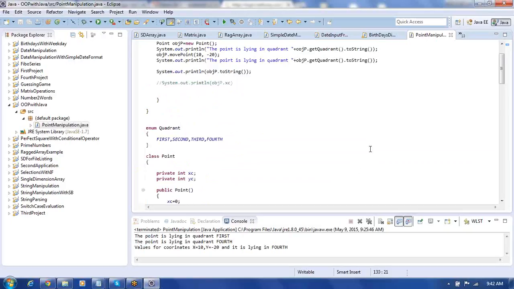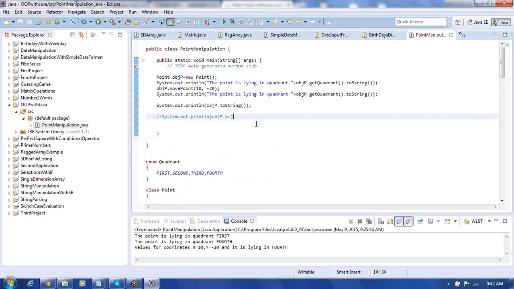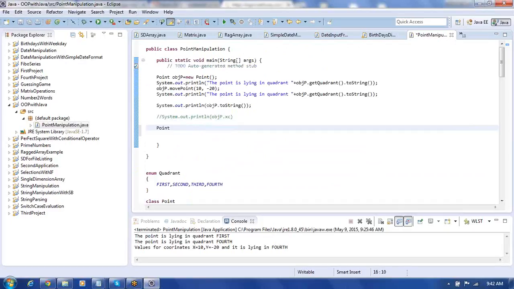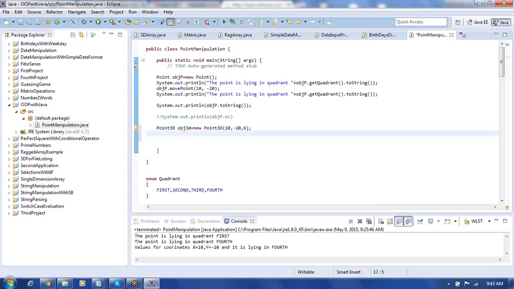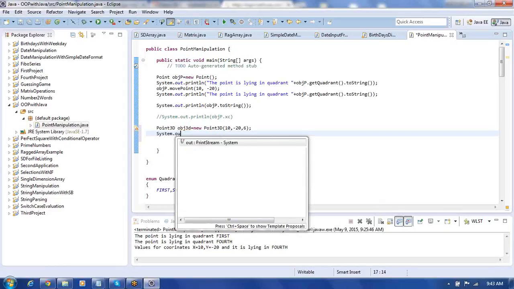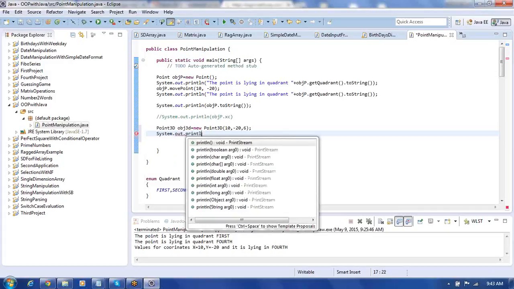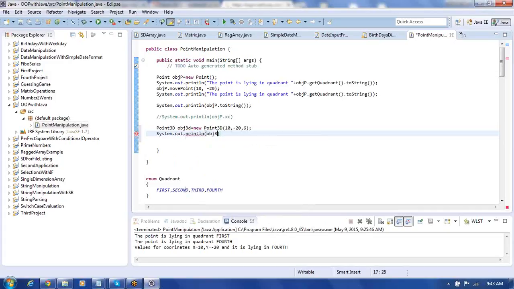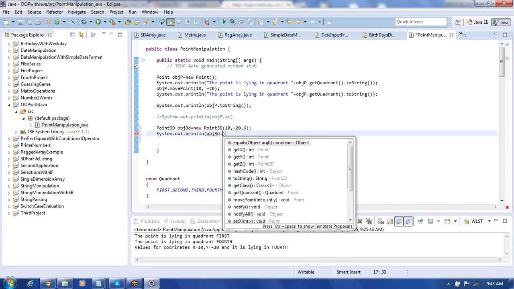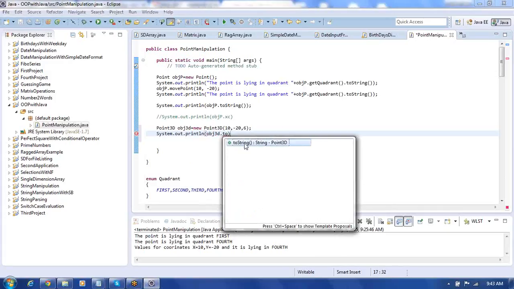If we come to this, then try to create here a Point3D and call toString.